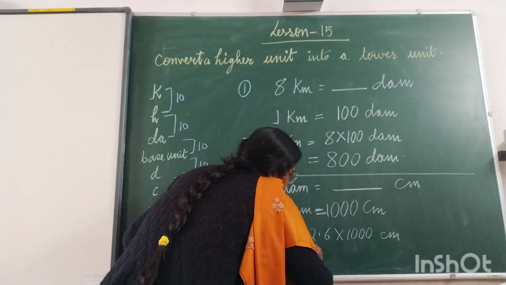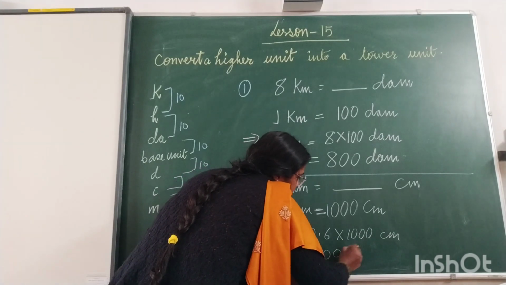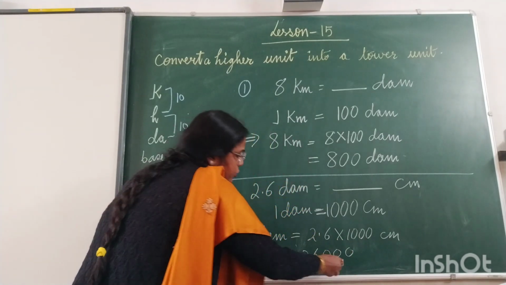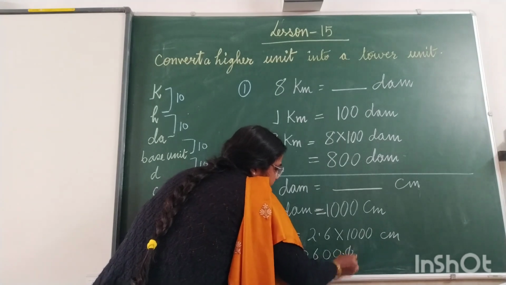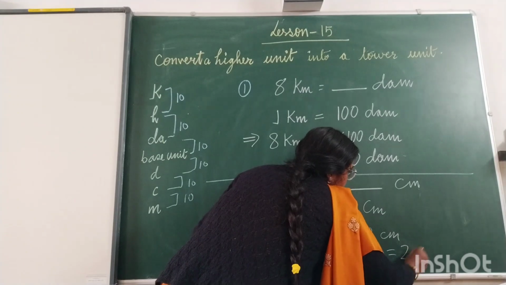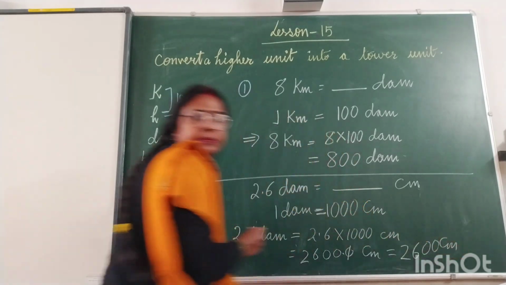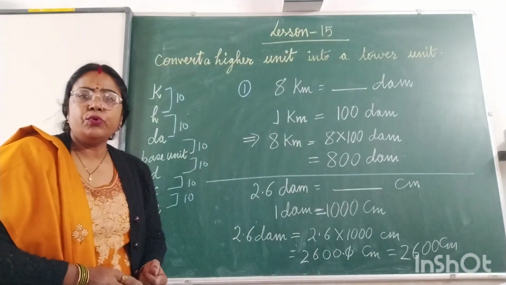So it is 2, 6 and 3 zeros are there, we will put 3 zeros. And decimal is before one digit, so we will put here 1 0 and this will be centimeter, and this is 2600 centimeter. I hope it is clear to you all.